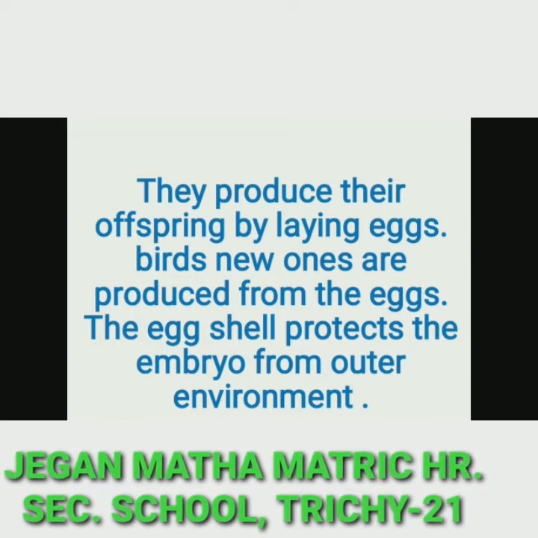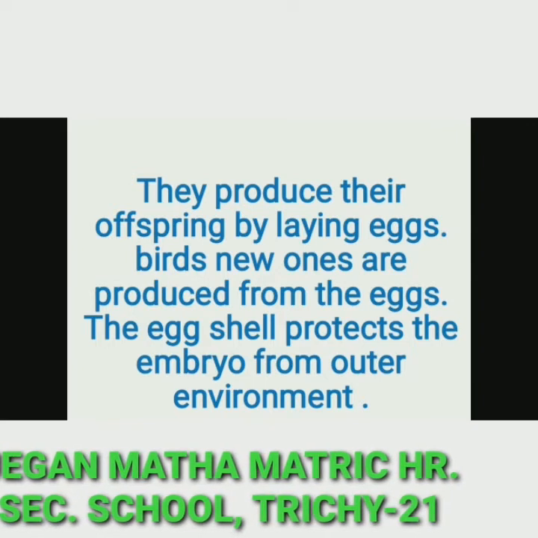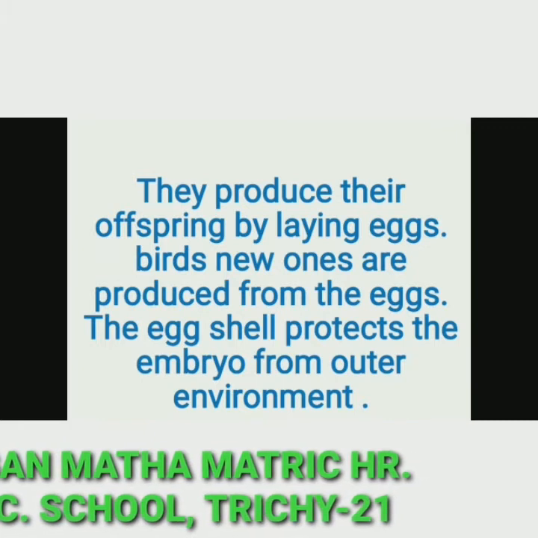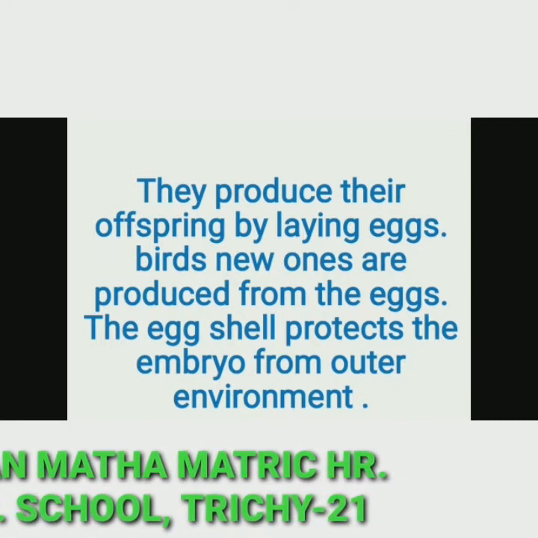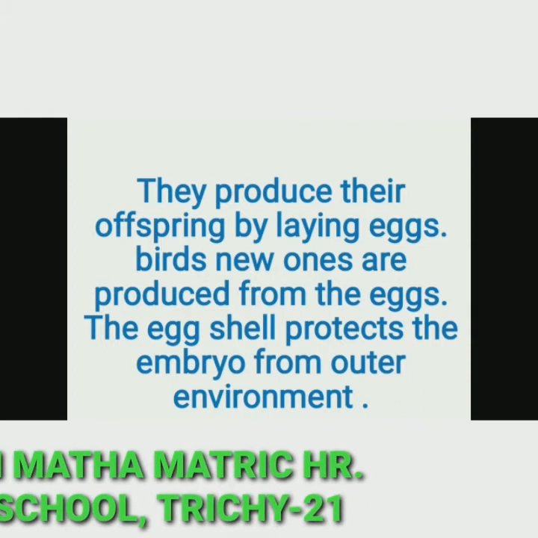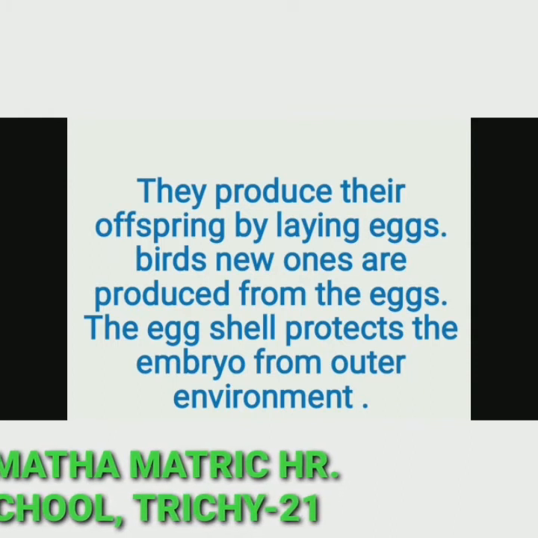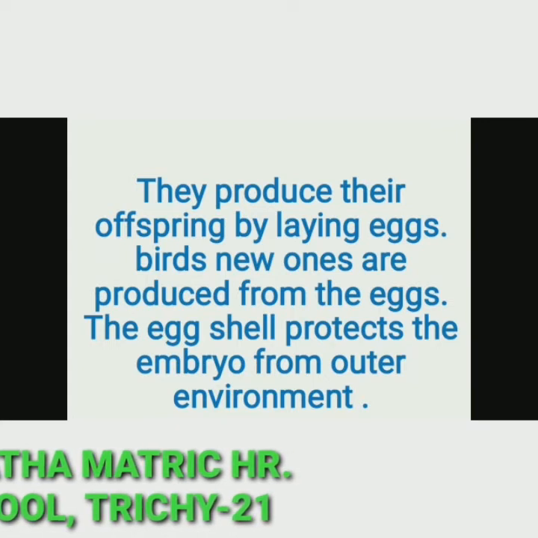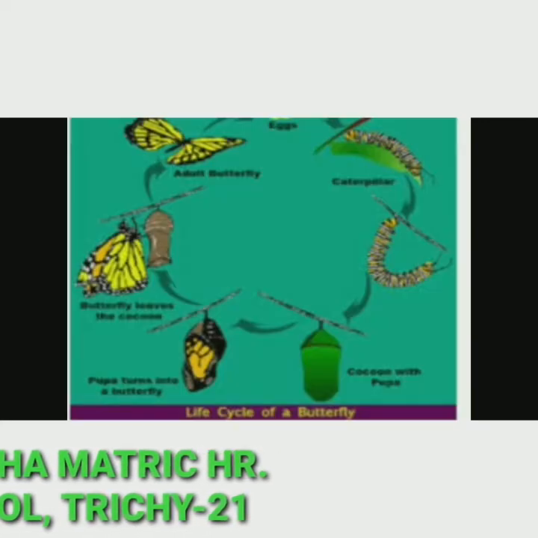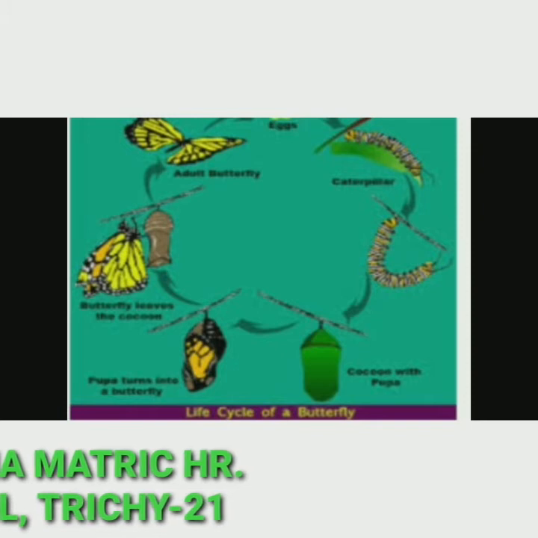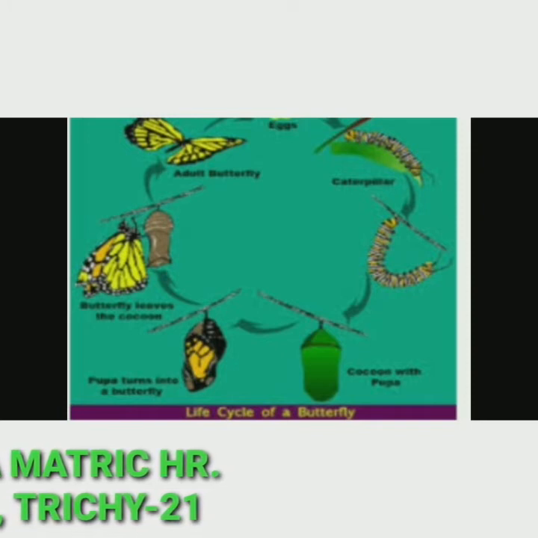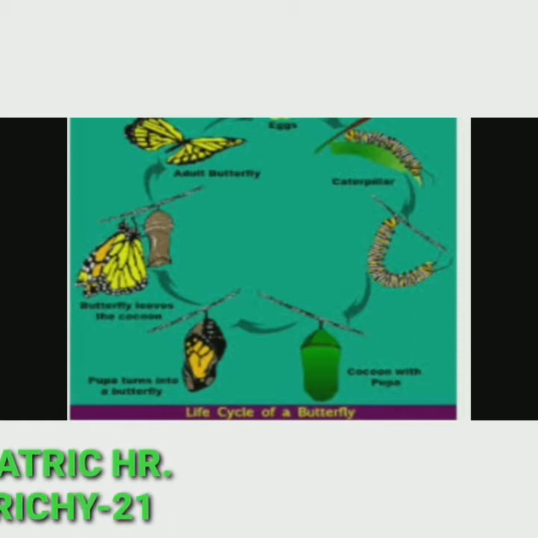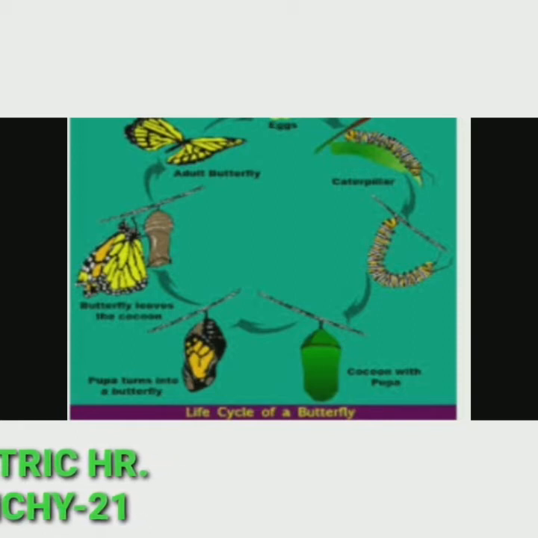In the case of birds, new ones are produced from the eggs. The egg cell protects the embryo from the outer environment, and the embryo receives its nutrients from the egg yolk. In these animals, the newborn one will have different developmental stages. For example, butterfly.